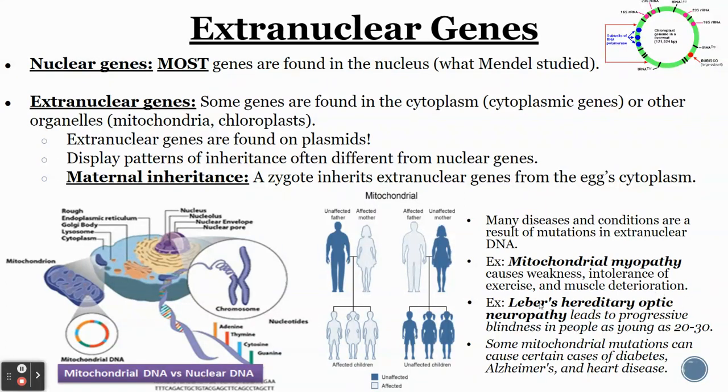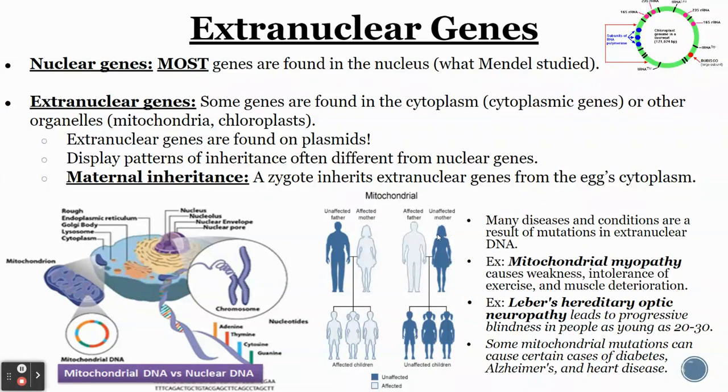Leber's hereditary optic neuropathy is a progressive disease that leads to progressive blindness in people in their 20s and 30s. That's caused by a mitochondrial disease, and that will be passed on by the mother to the kids. And there's evidence that mitochondrial diseases and mutations can actually lead to some cases of diabetes, Alzheimer's, and other heart disease. But again, that would all be passed on by the mother.